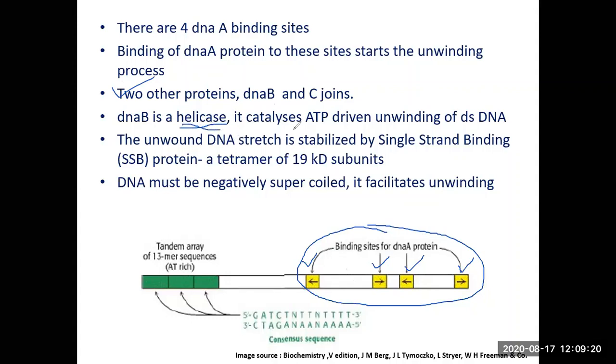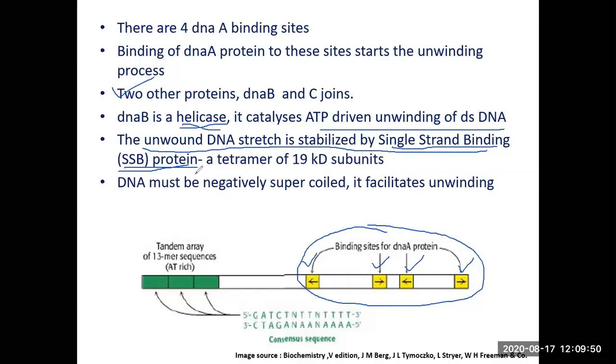Helicase catalyzes ATP-driven unwinding of double-stranded DNA. Helicase enzyme is responsible for unwinding of the duplex DNA using energy derived from ATP. And as soon as the DNA is unwound, the single-stranded DNA thus formed is covered by single-strand binding protein, called SSB protein.